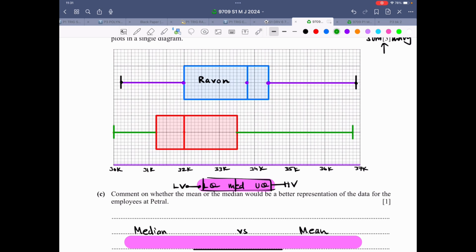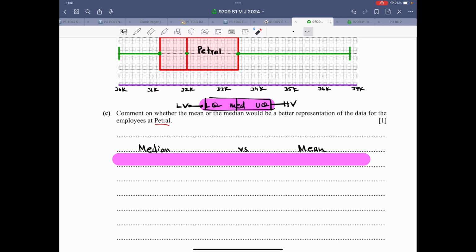So now I have labeled this. So this is one point, that's the other point, that's the other point, and let's write the name of the company. The name of the company is Petrol. So that's how this particular box plot is drawn. Now let's look at part C.